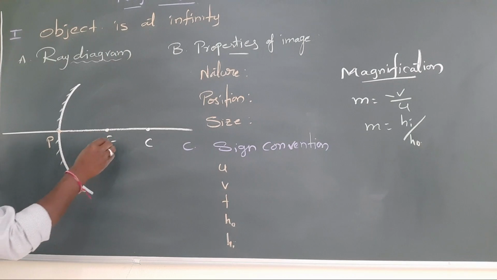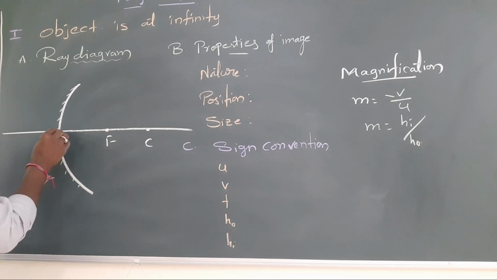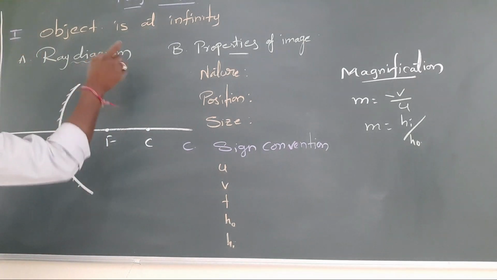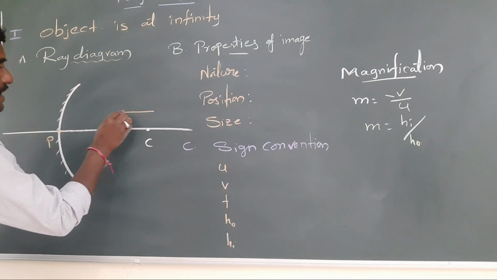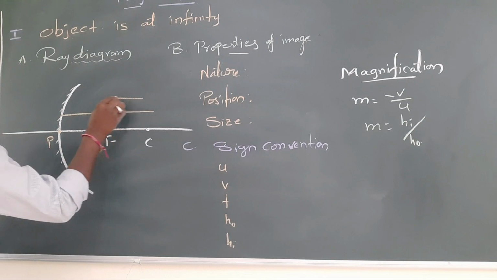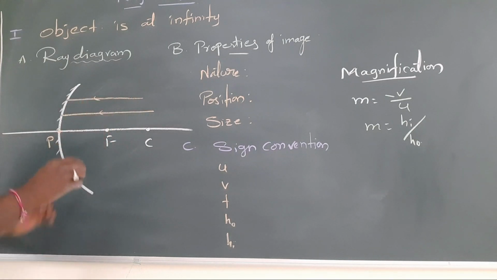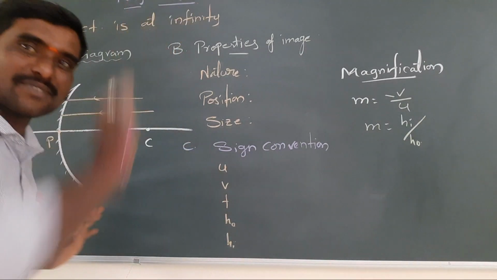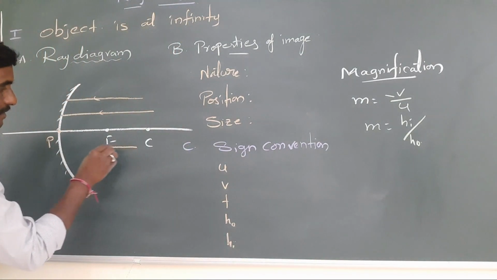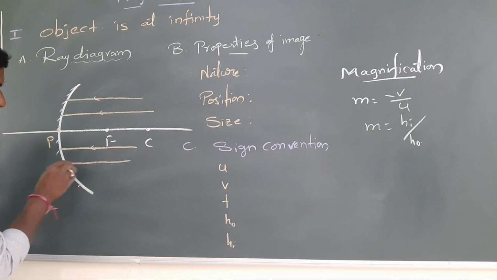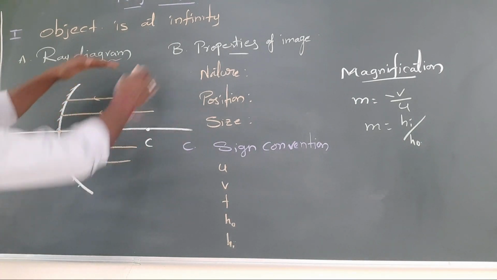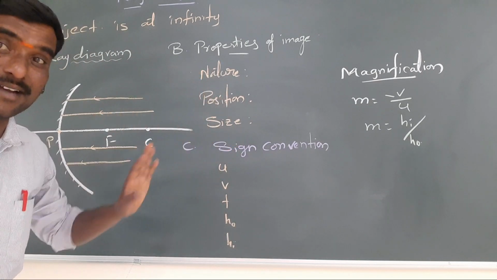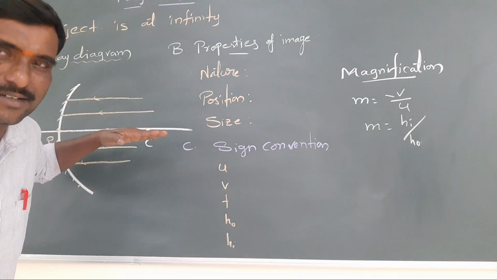Pole to focus is called the focal length already. Pole to center of curvature is called the radius of curvature. So when the object is at infinity, the rays come like this, parallel. Blindly remember, if the rays are parallel, the object is at infinity, that's it. Not only like this, they can come like this also. All the incident rays are parallel, not necessarily parallel to the principal axis, no problem.